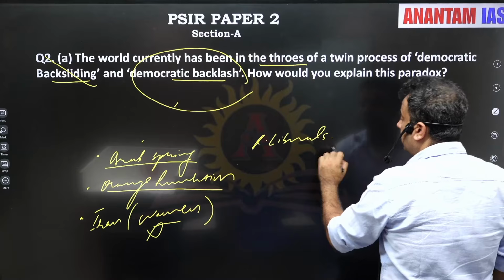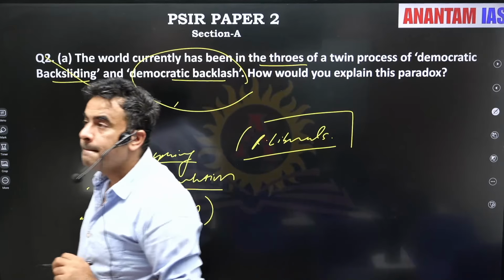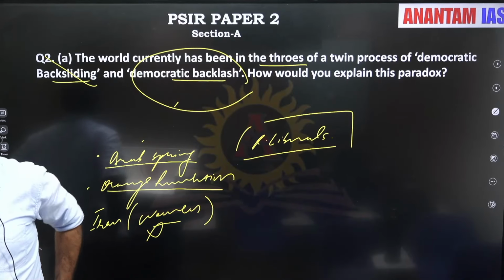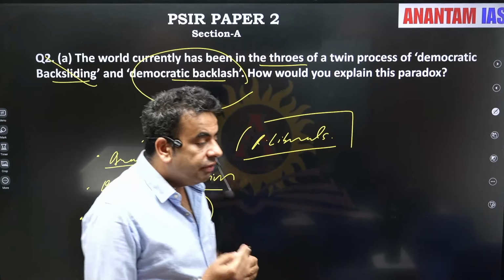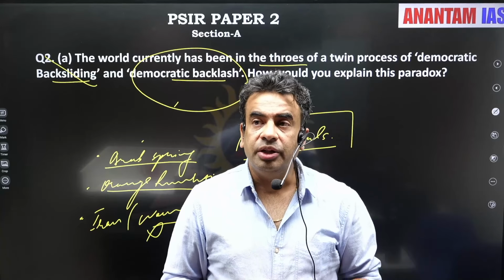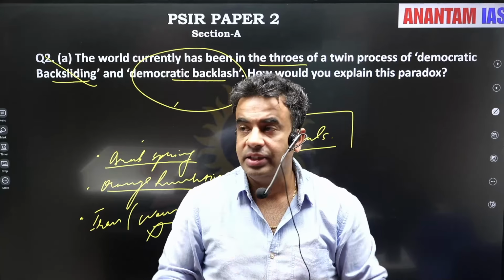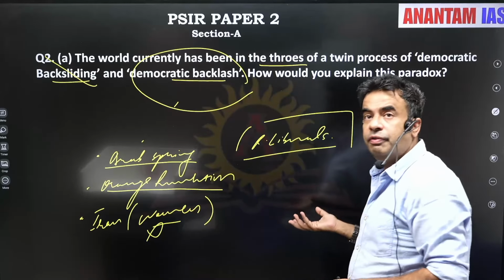So I always suggest to all of you that while framing an answer, wherever we can give reference to our theories of internationalism, wherever we can bring the views of the scholars who have given these theories of internationalism, that is the best way to frame your answer.